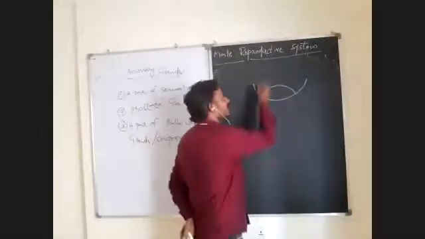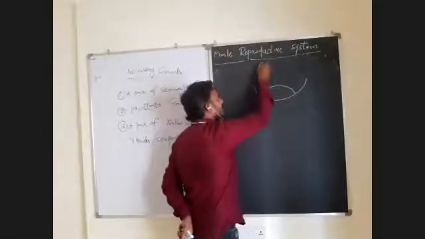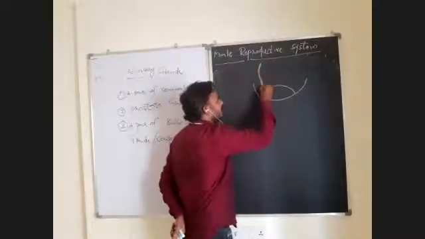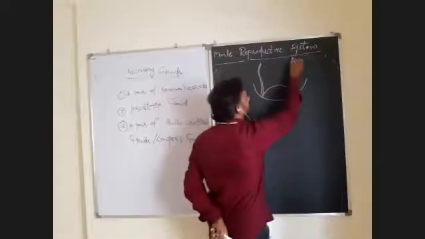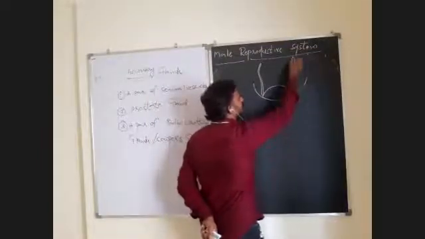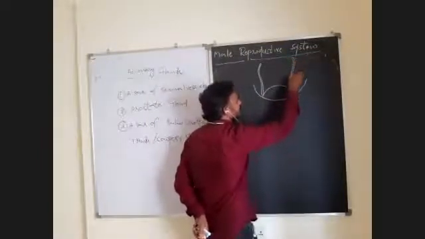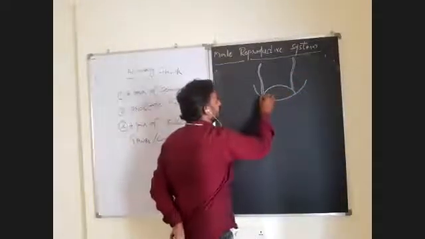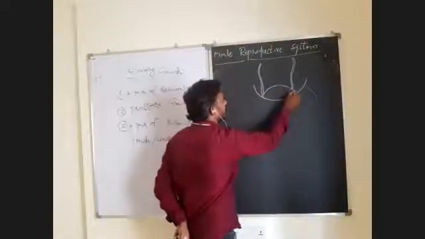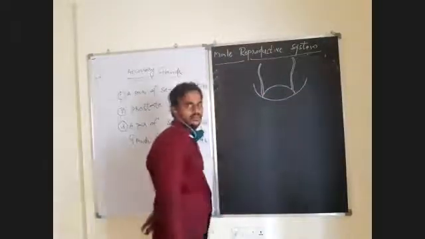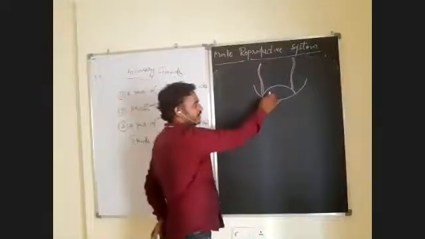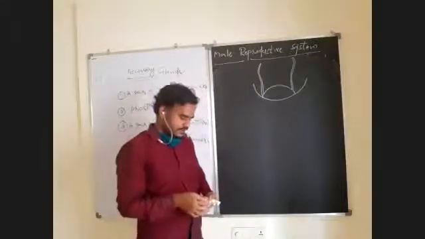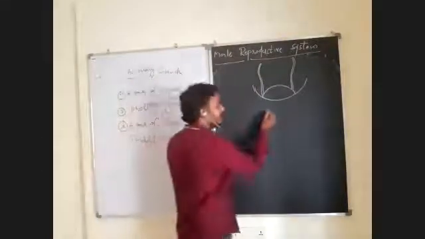This urinary bladder receives urine from the kidneys through the ureters. So there are two ureters. Okay, it is the urinary bladder, it is the abdominal cavity. These two are the ureters. And after that, I have to draw here the urethra.